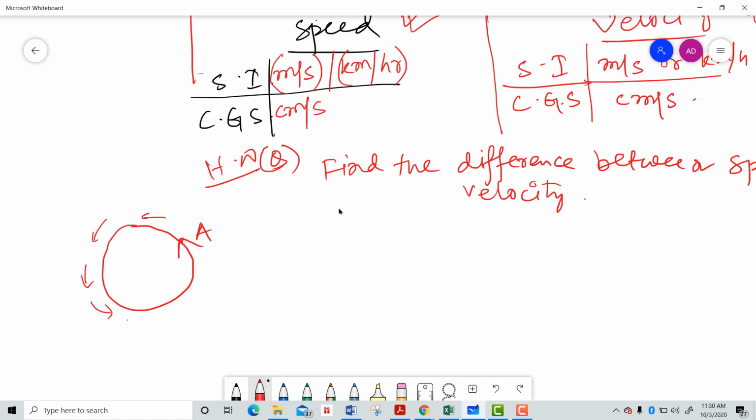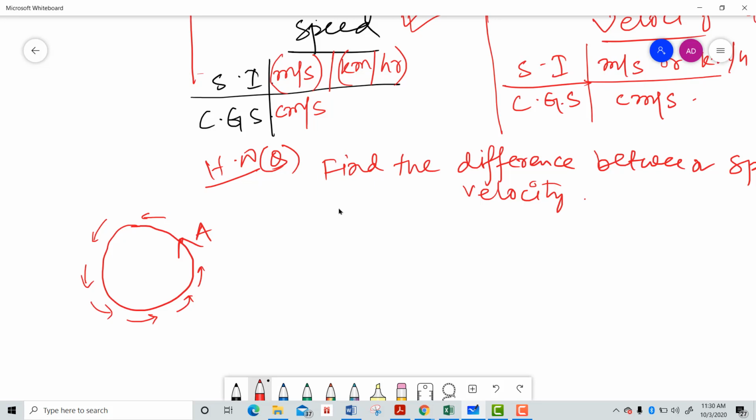There is a ground and I start walking in this direction and finally I reach point A again. I start traveling from point A, move in the direction I have drawn here, and come back to point A.